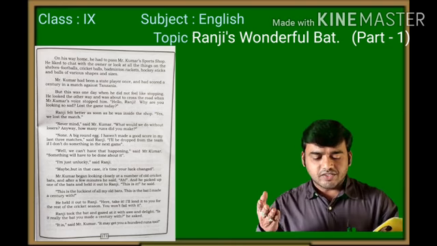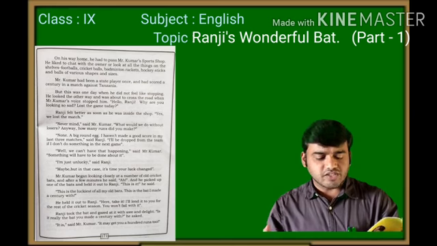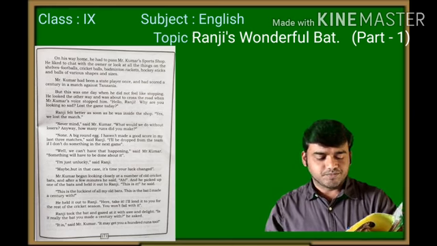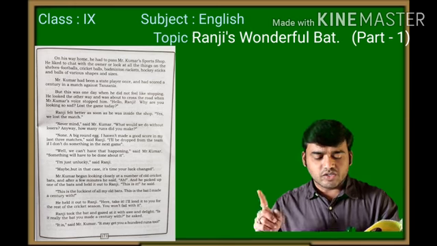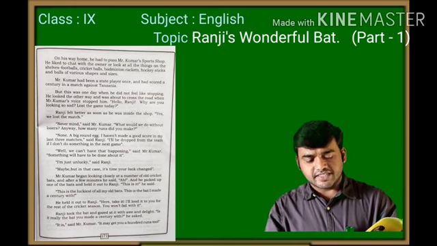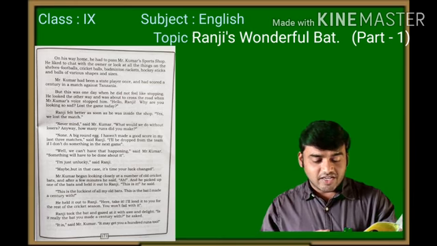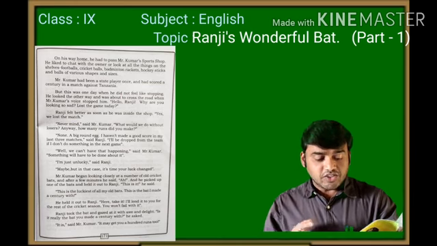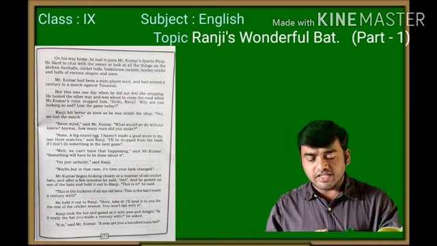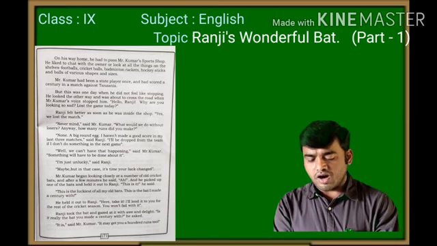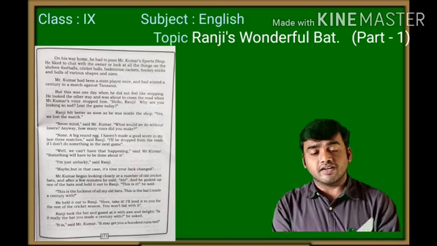I will lend it to you for the rest of the cricket season. You won't fail with it." Ranji took the bat and gazed at it with awe and delight. "Is it really the bat you made a century with?" he asked. "It is," said Mr. Kumar. "It may get you 100 runs too."